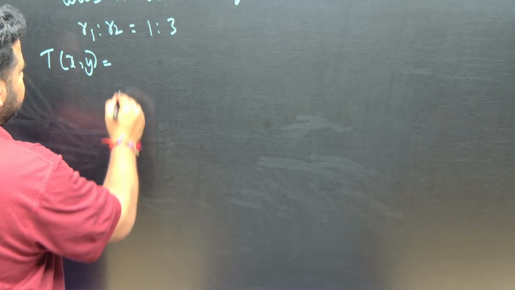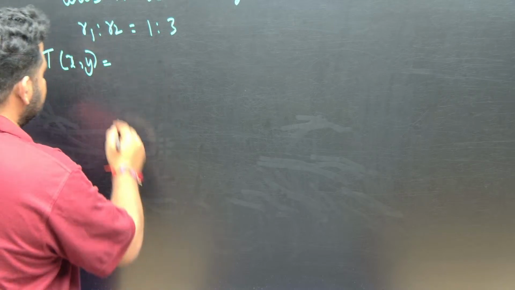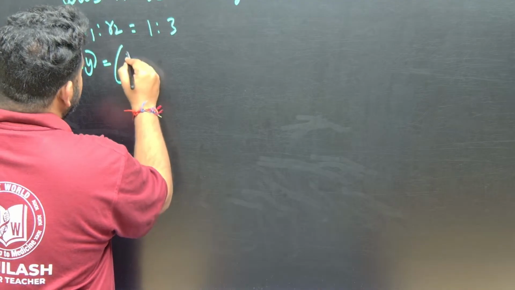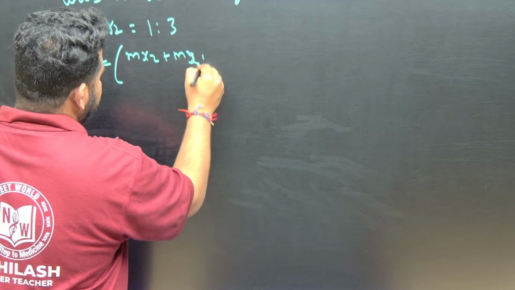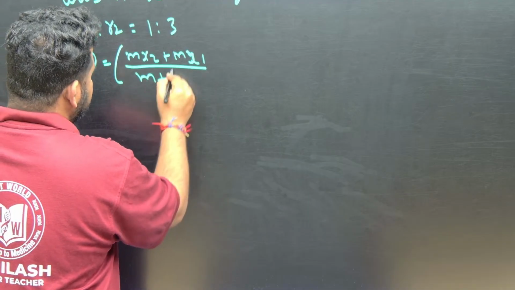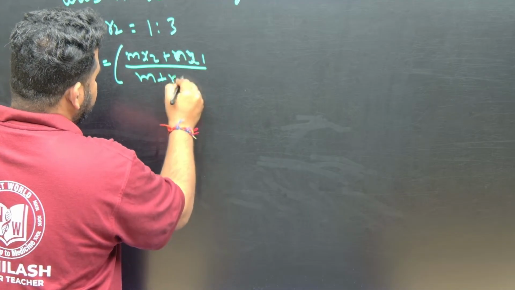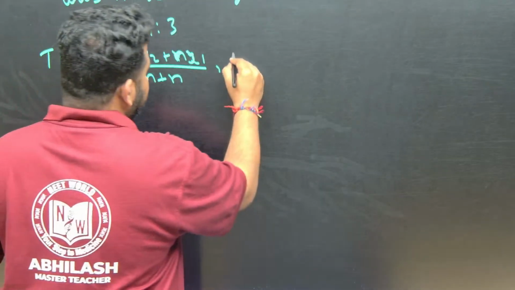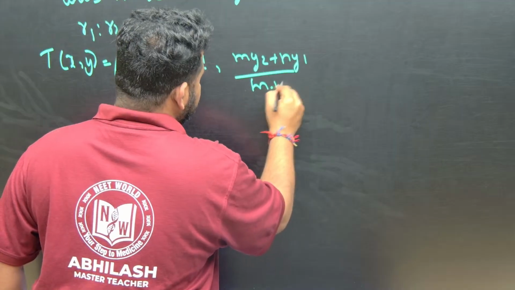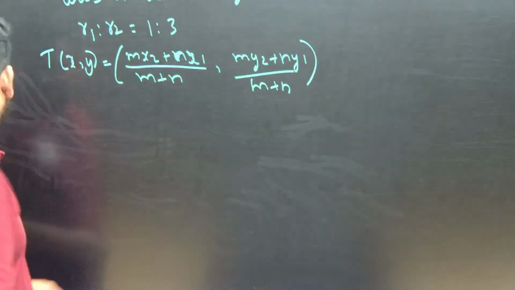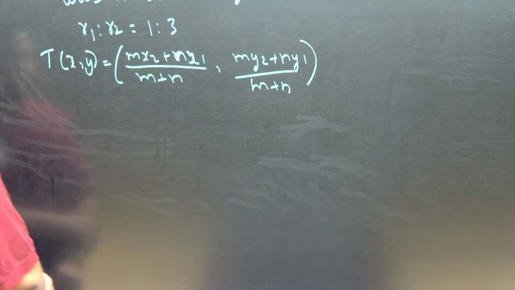T(x, y) is nothing but equal to (mx2 plus nx1) divided by m plus n, comma, (my2 plus ny1) divided by m plus n. This is what we have, T of x comma y.